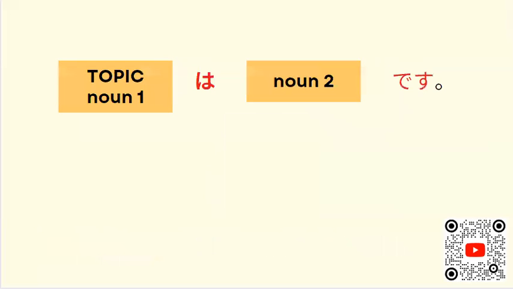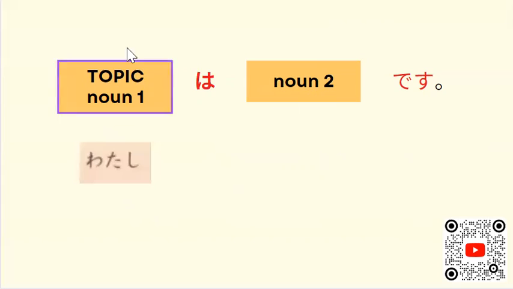Okay, じゃあ, let's try, 皆さん. So, topic here, topic wa. So I wrote down this one: topic wa noun desu. So the topic here is considered a noun. So we have here two nouns. Noun one wa, noun two desu. Okay.